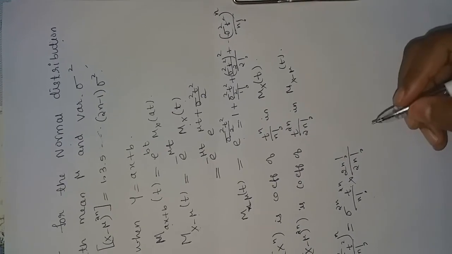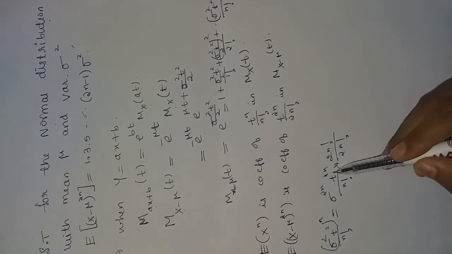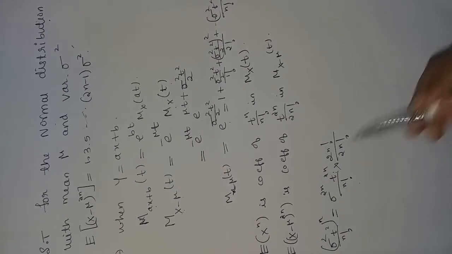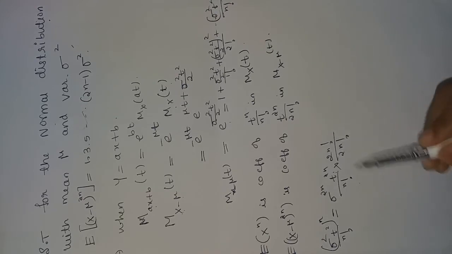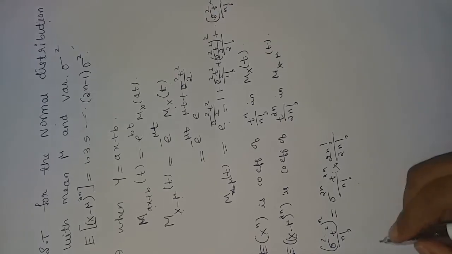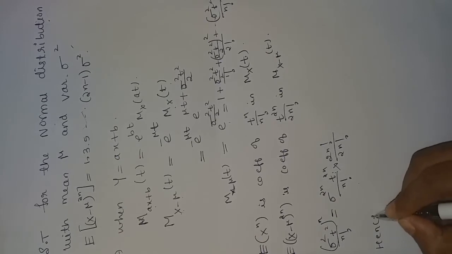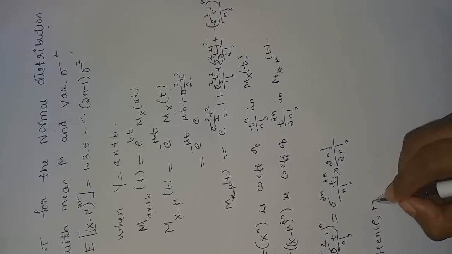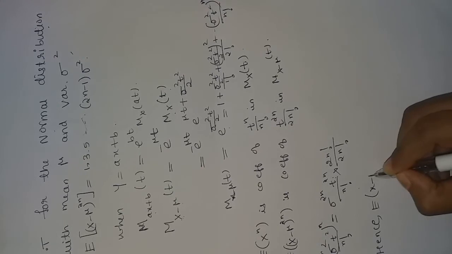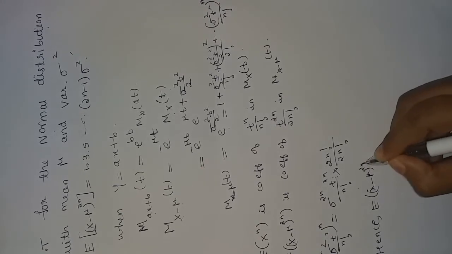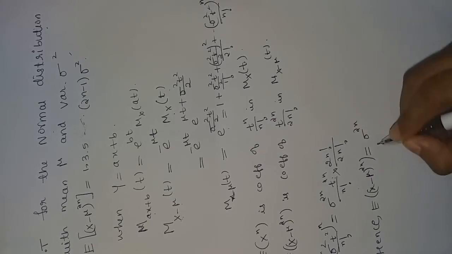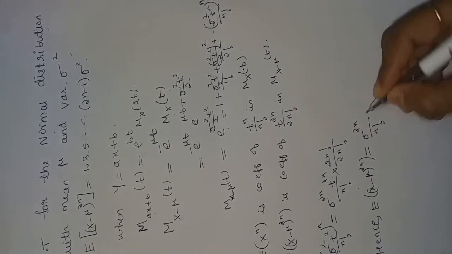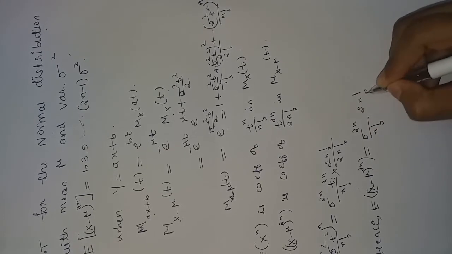Now the coefficient of t power 2n upon 2n factorial is sigma power 2n into 2n factorial divided by n factorial. Hence expectation of x minus mu power 2n is sigma power 2n upon n factorial into 2n factorial.